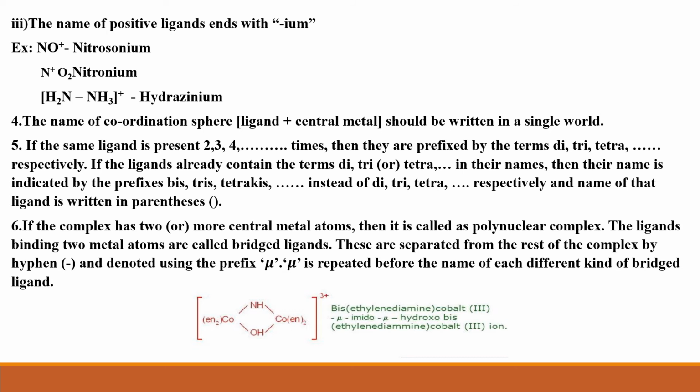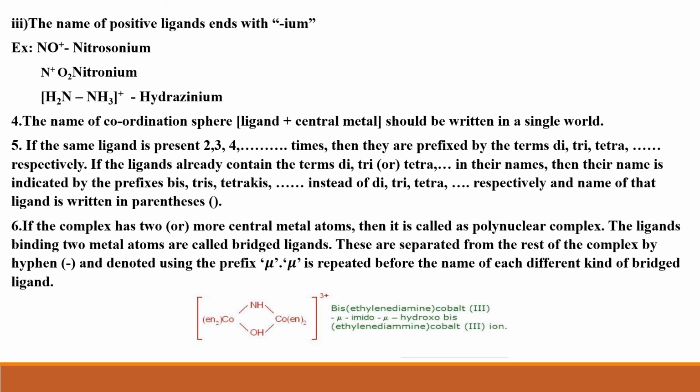We should use bis, tris, tetrakis and so on instead, and the name of the ligand should be written in parenthesis, that is brackets. Okay, students, this is rule number 5.